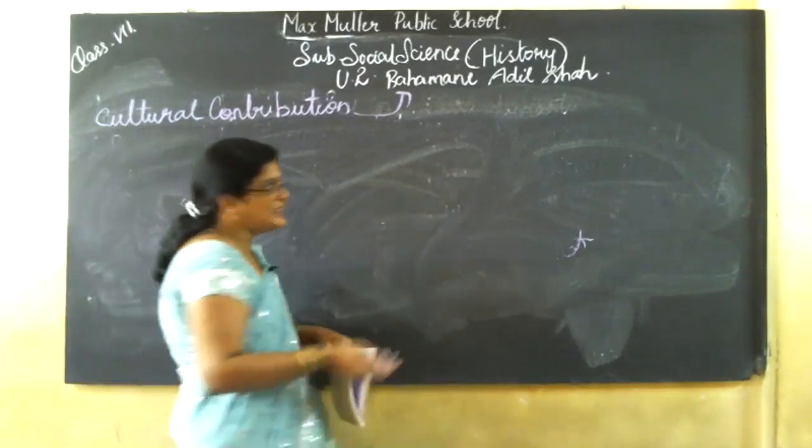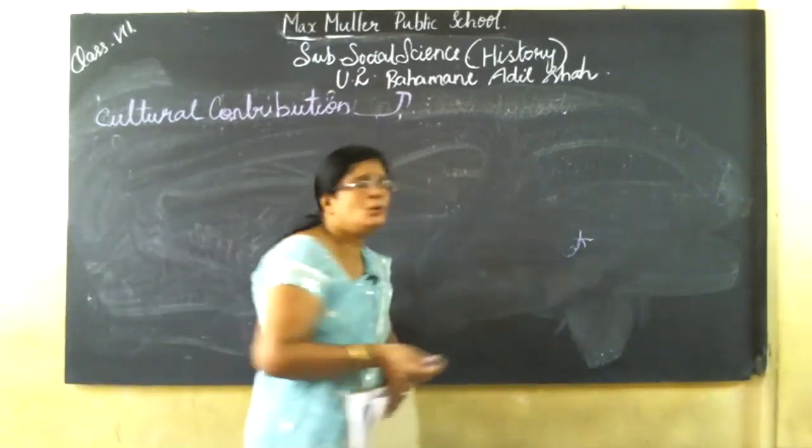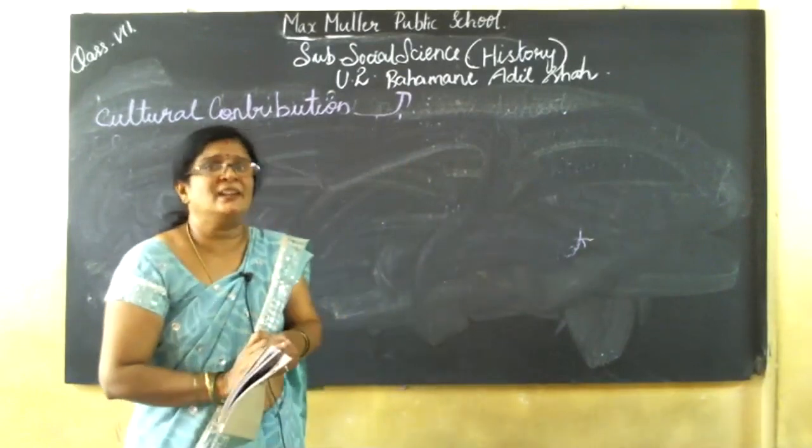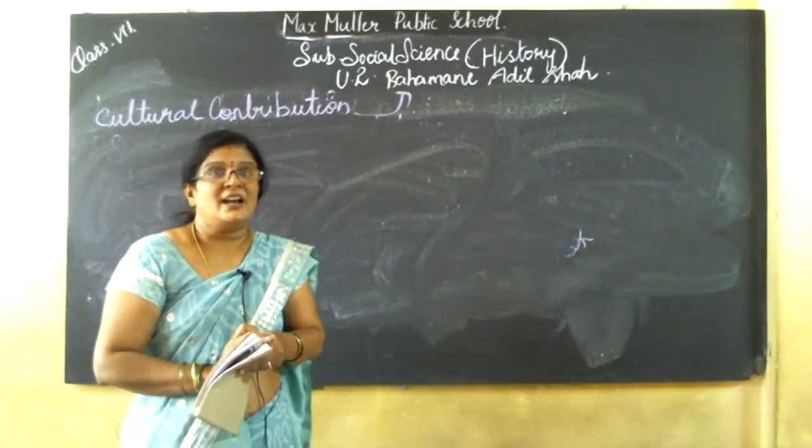Until then, I am giving the assignment. You all have a separate classwork and revision book, and a separate assignment book.